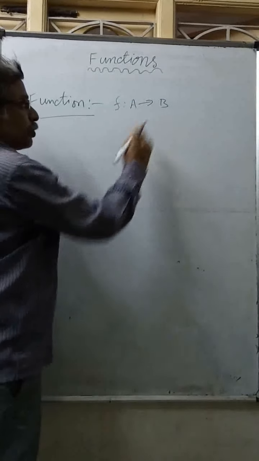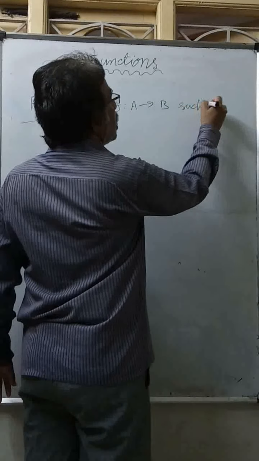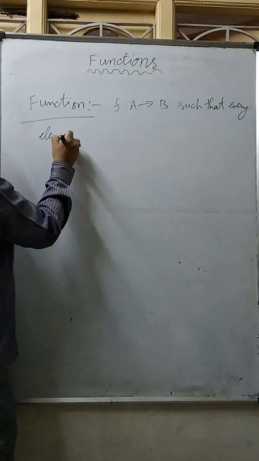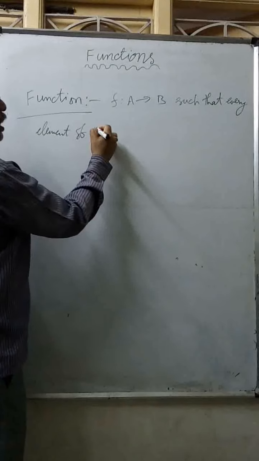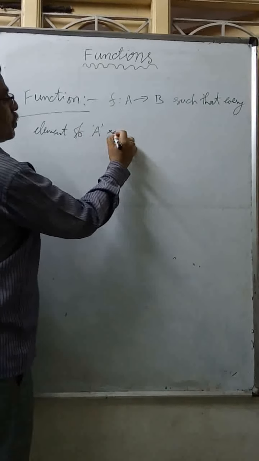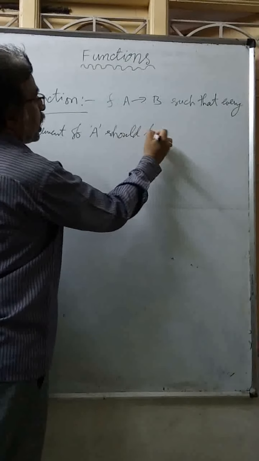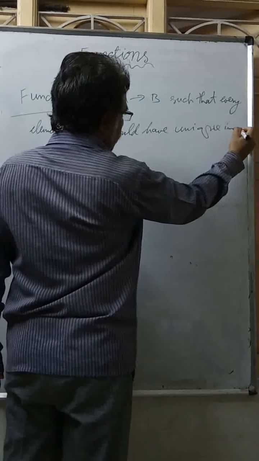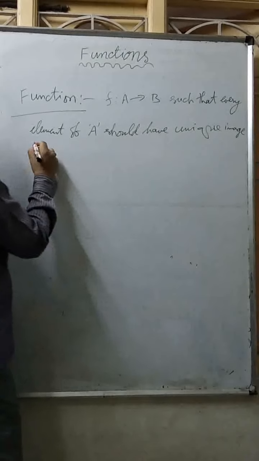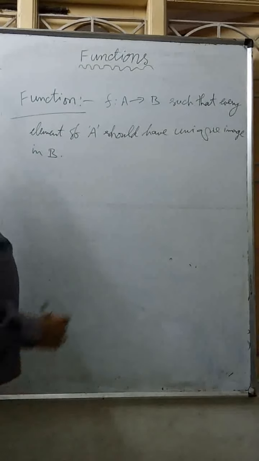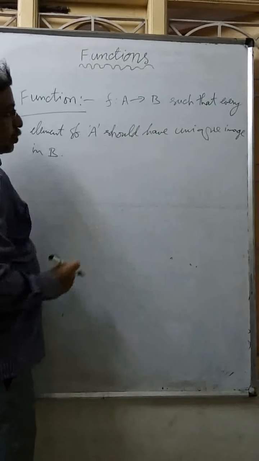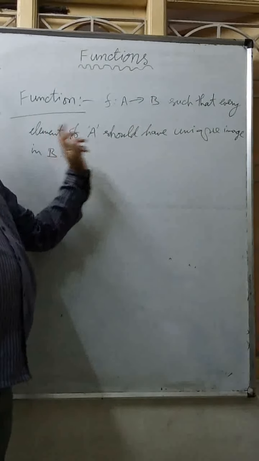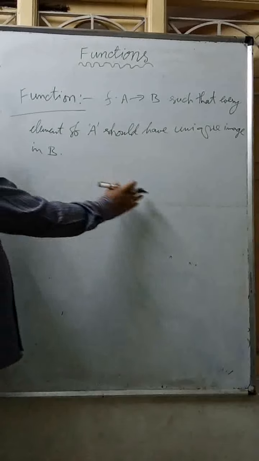f is a mapping from A to B, a relation such that every element of A should have a unique image in B. Then we can say that f is a function from A to B. Every element of A should have a unique image in B. This is the relation we need.